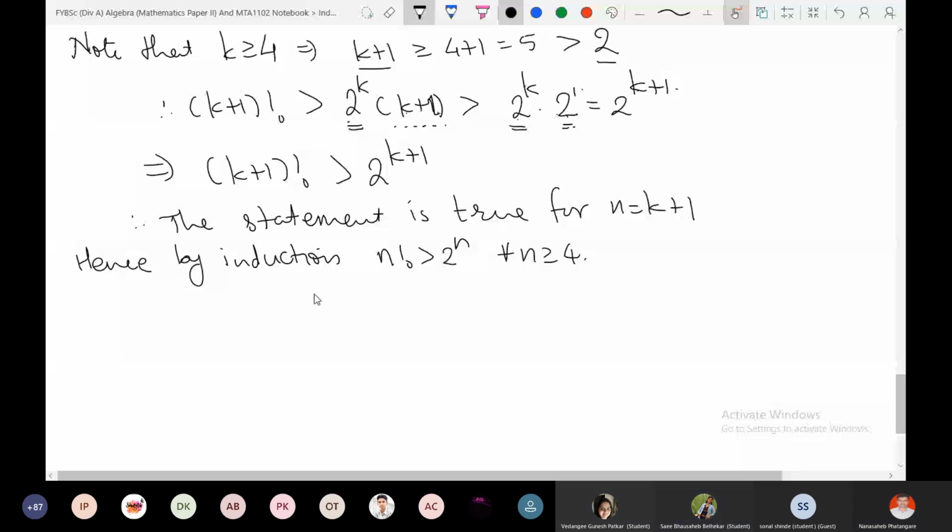2 raised to k plus 1. For that, we can write it like that. You have written it, but we don't need that. Whatever is needed, that we do.